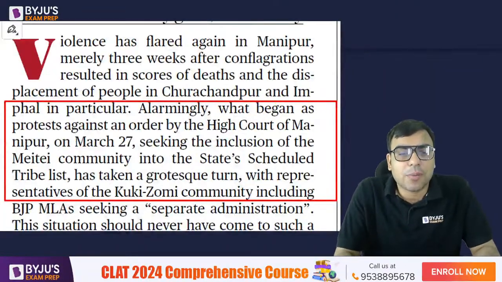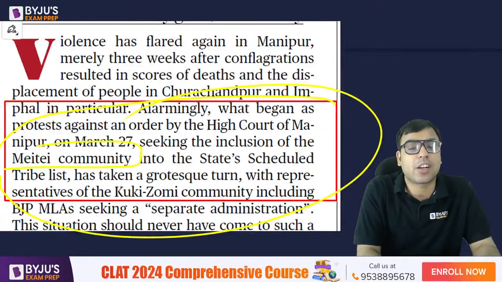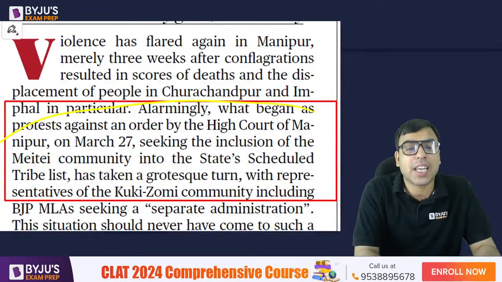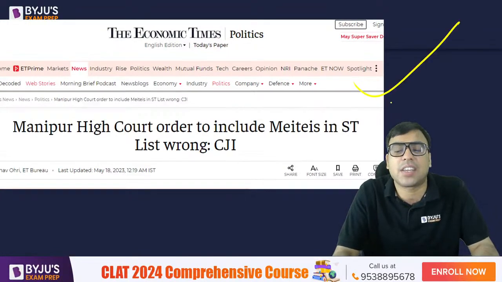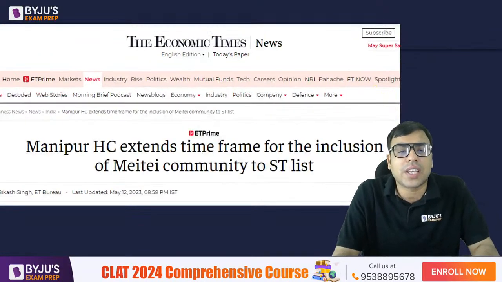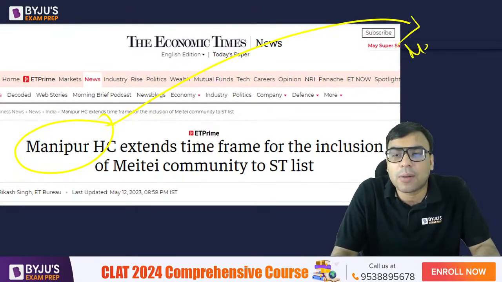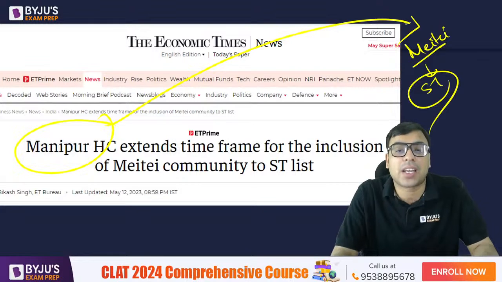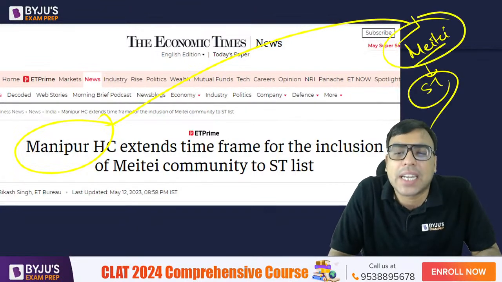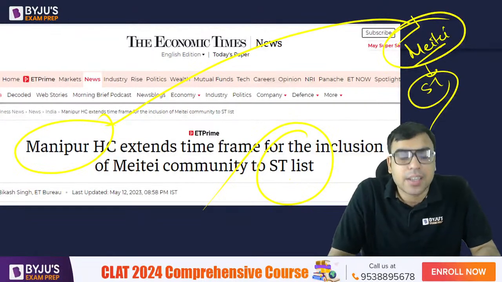So basically, I hope you are aware, it is being talked about the High Court of Manipur on 27th March seeking the inclusion of the Meitei community into the tribal list. One of the perhaps reasons was this judgment of the Manipur High Court, which has been criticized even by the Chief Justice of India. The Manipur High Court ordered that the Meitei community should be included in the scheduled tribe. It recommended that the state government write to the central government to include Meitei in the scheduled tribe list. Now, why was this judgment not correct?